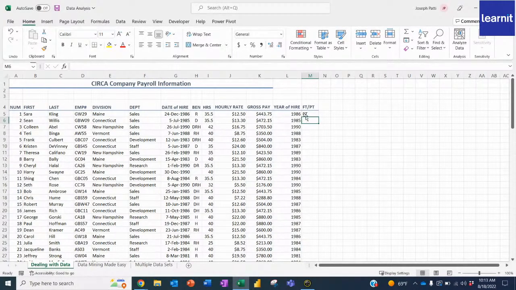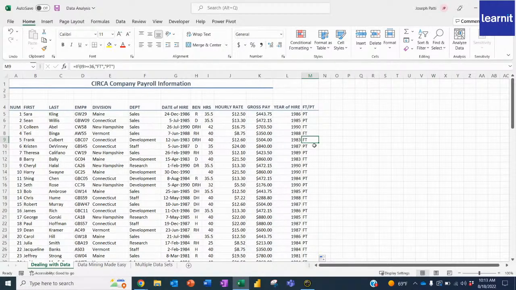Now, I don't want to have to do that all over again, so I'll use my fun little autofill, double click, and look how awesome this is. We now have a complete analysis of whether it is part-time or full-time. And you'll see here that we have part-time here, part-time. The minute we reach 42 hours, full-time, full-time, full-time. So now we can compare that. So that is data mining, which is really amazing. There's always more data out of data that already exists. Okay. So what else can we do?